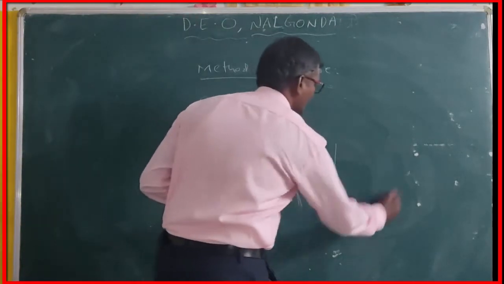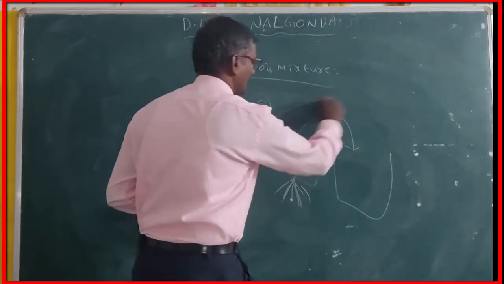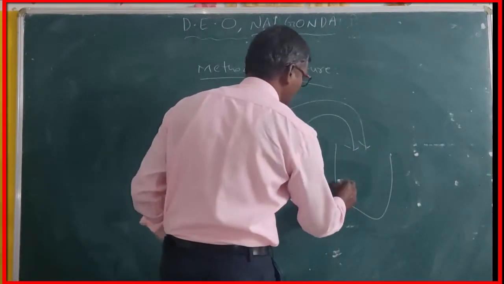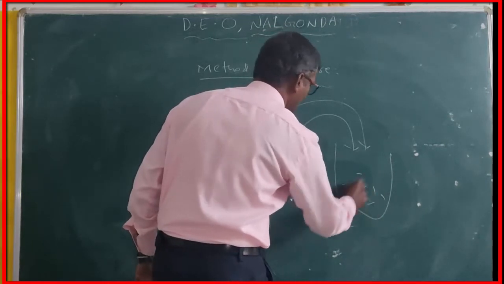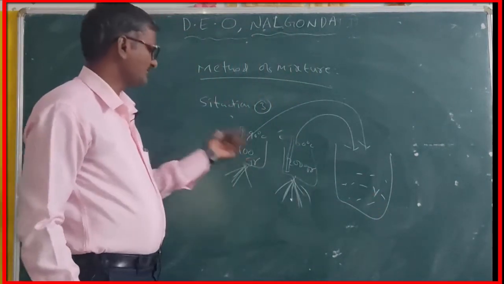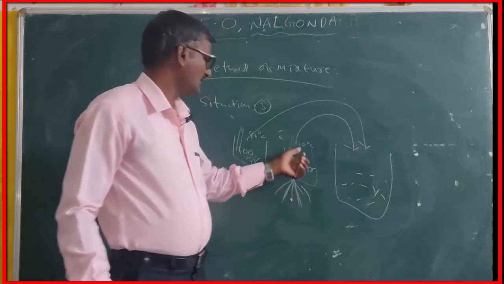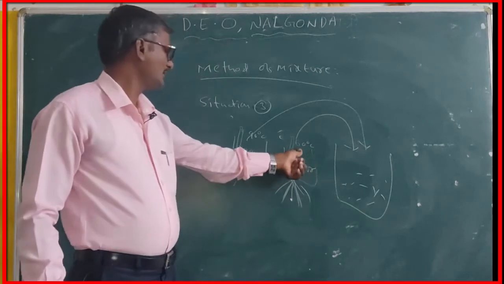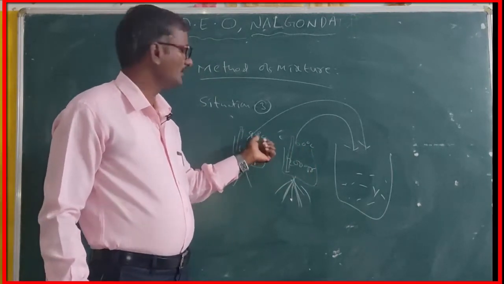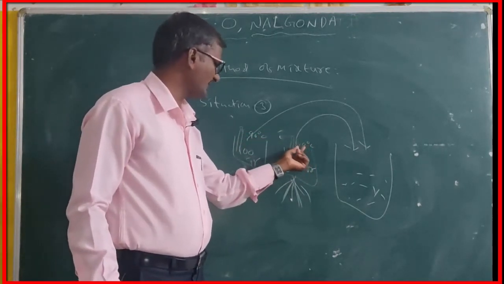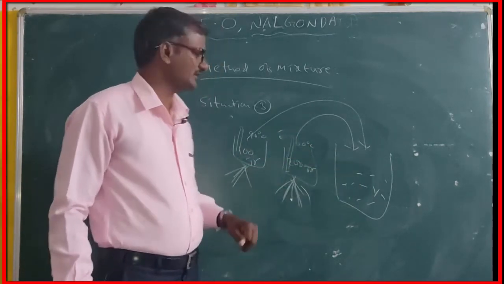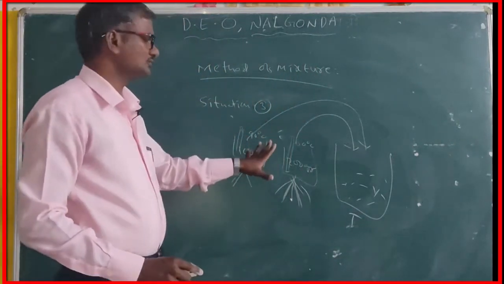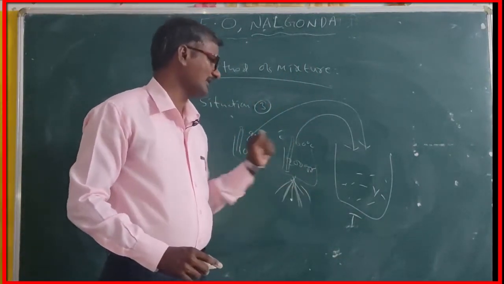Once these two are delivered or transferred into another large beaker, what is the mixture temperature? At this moment also we can say it is greater than 60 degrees centigrade but less than 90 degrees centigrade. But we are not able to say the exact value of that mixture temperature. For that we have one formula, and we are going to derive that formula.